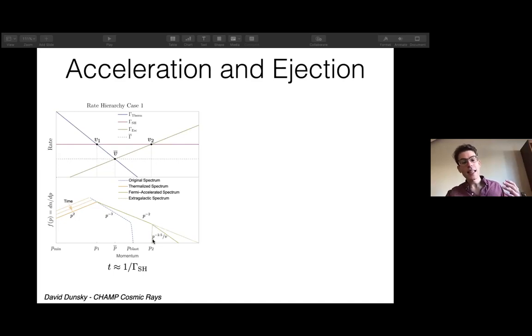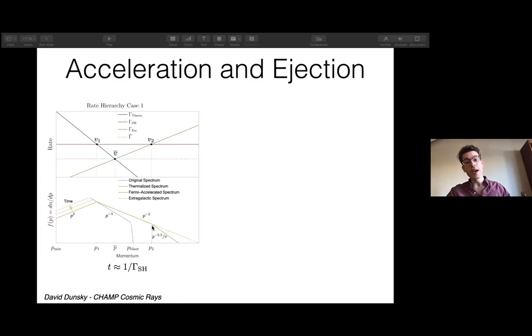Now the champs with momenta greater than P2 are more likely to escape before you encounter another shock and detect them on Earth, with a probability roughly the ratio of the escape rate to the shock encounter rate, which goes as the gyro radius to the 1/2. So these champs are suppressed because they're more likely to have escaped. These are the champs you see on Earth.